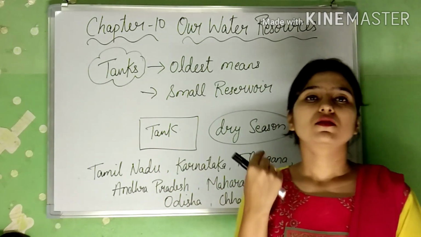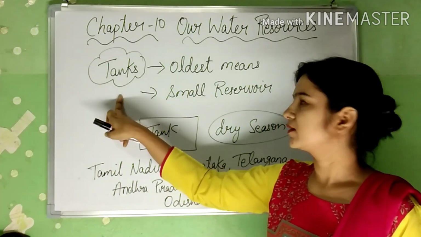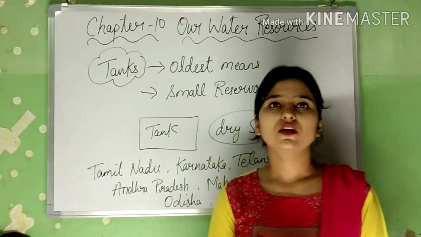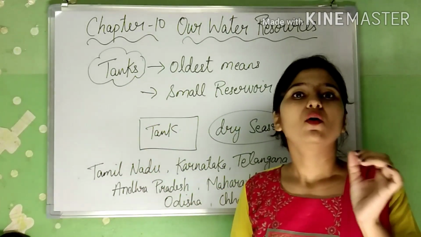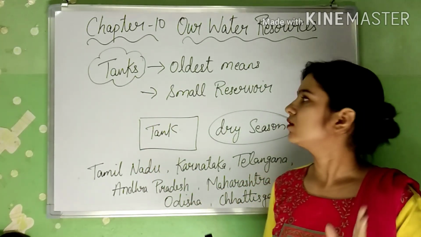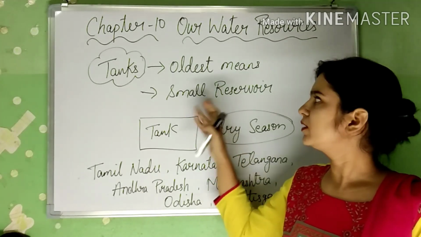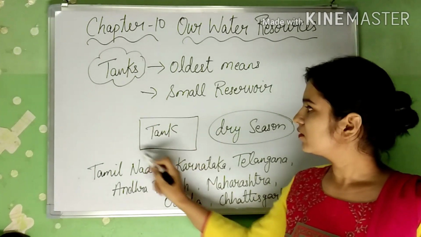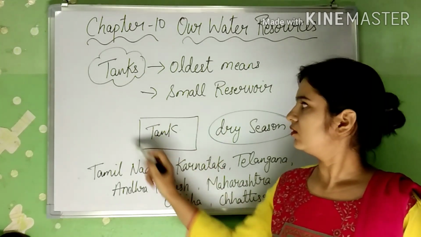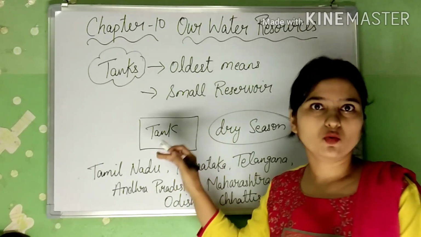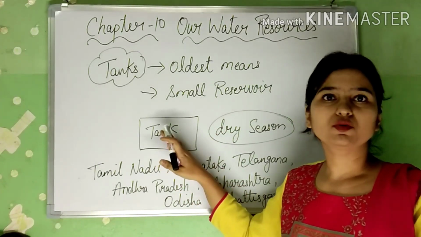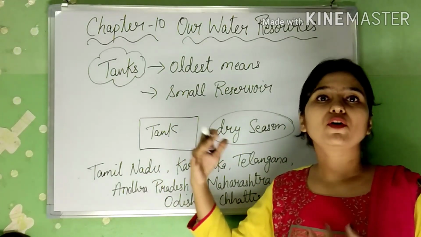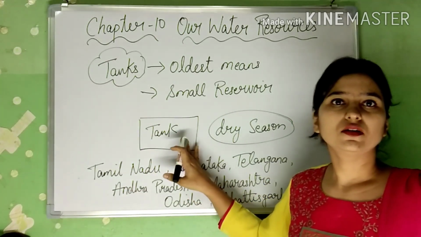Yes, see students, the first method of irrigation is tanks. Tanks are the oldest means of irrigation. It is a small reservoir, that means it stores water in it. A tank generally has four walls where the water is stored. And this water is used in dry seasons. That means during the summer season, the water for irrigation purposes is used from the tanks.